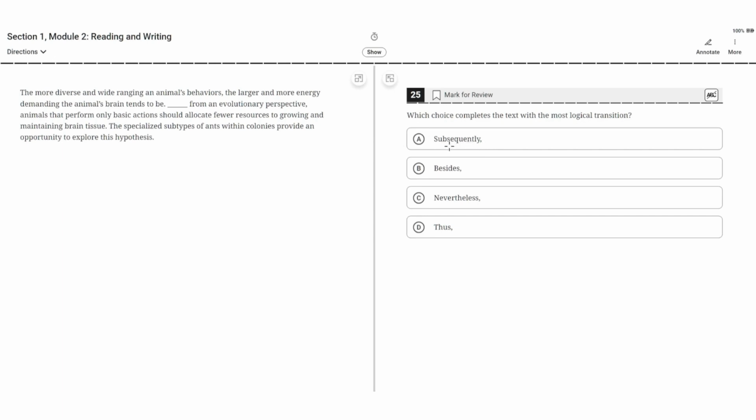A. Subsequently. This is incorrect because subsequently implies that the information in the second sentence occurs in a chronological order, but this is incorrect because information in the second sentence is based on the information in the first sentence. So A is incorrect. B. Besides. This is incorrect because it implies that the information in the second sentence establishes a separate point from the information in the first sentence, but this is not the case.